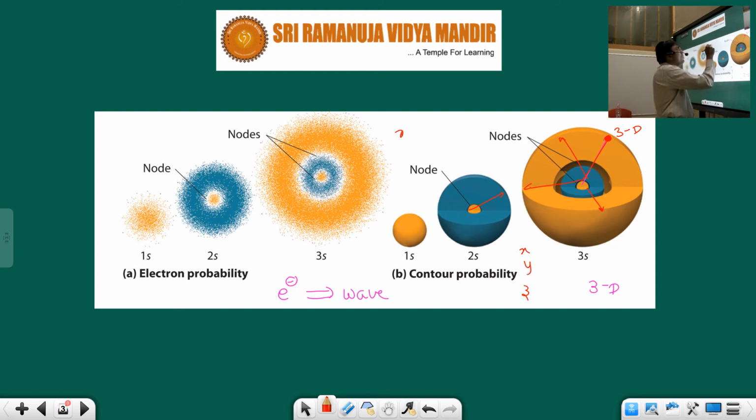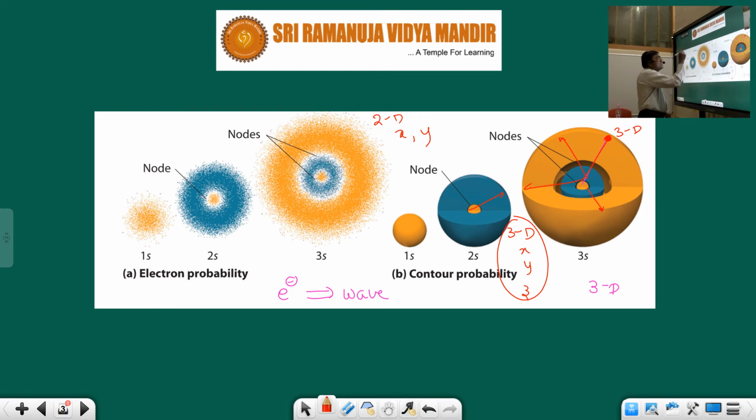But in 2D you have only x and y axes. So I think I established two factors: one is the wave character in Schrodinger and the particle nature in Bohr's model, and also here it is 2D, here it is a 3D concept.